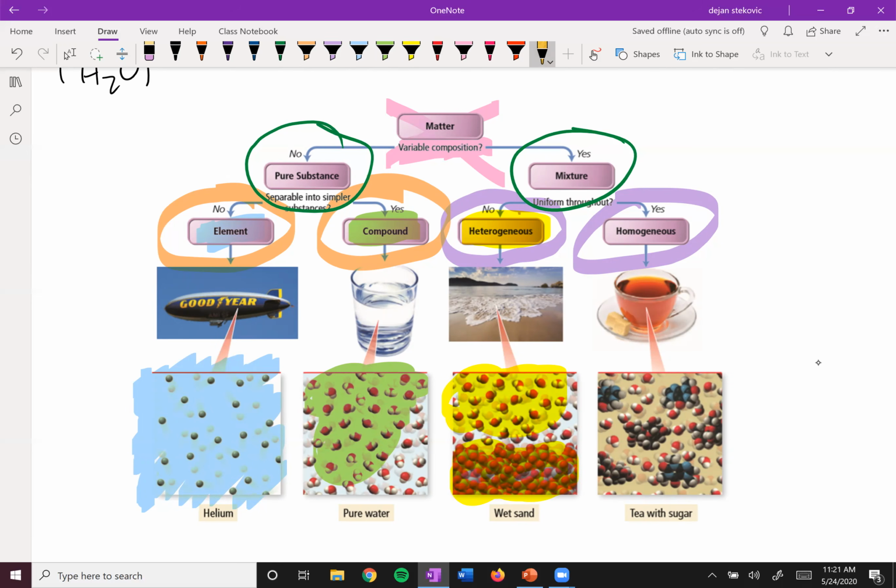And then finally, we have this homogeneous mixture. In this case, they use tea with sugar. When you look at this in the macroscopic world, it looks totally the same, so it's homogeneous. But if you think about what's actually in here, it's different. There are molecules of water and then molecules of sugar, so it is a mixture of things. So you want to be able to identify what something is, whether it's an element, compound, or heterogeneous or homogeneous mixture.